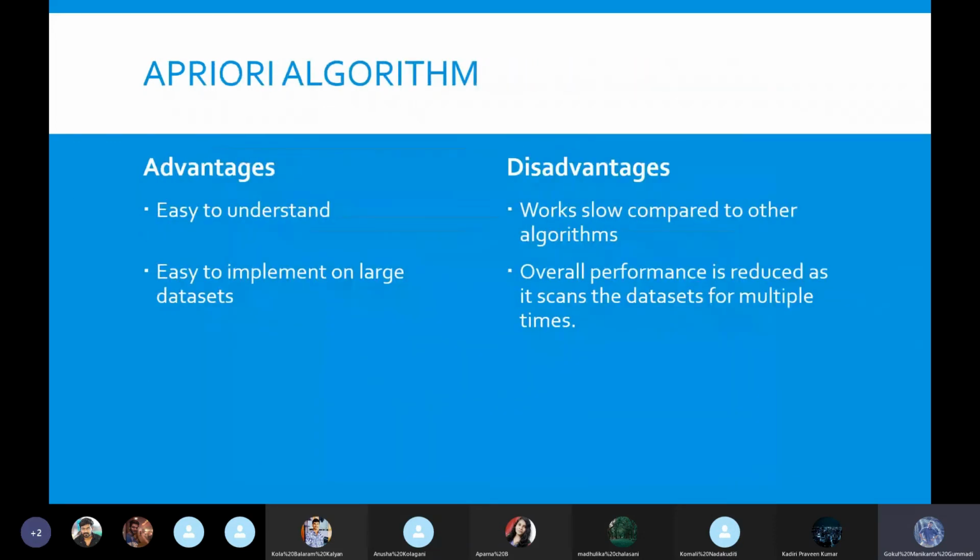And coming to the other disadvantage, the performance might be a little low because it is scanning all the data sets again and again and again, because it wants to find out the frequency, right?